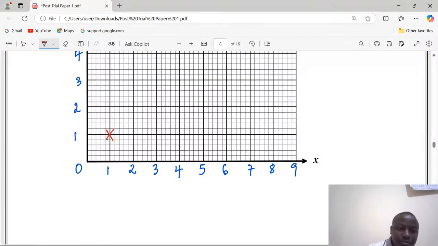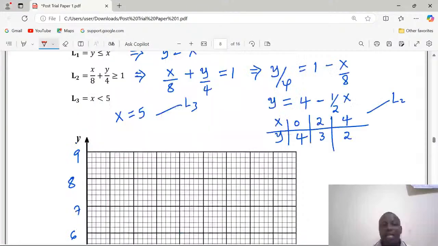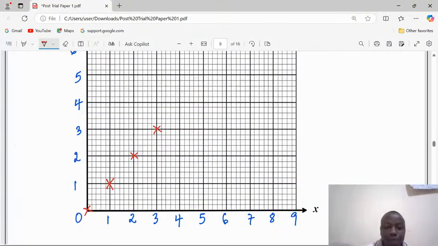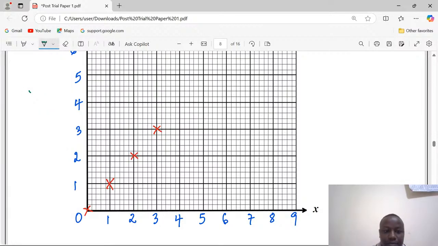For the first borderline, y equals x means 1, 1, 2, 2, 3, 3, 0, 0. That is the first borderline. And for your information, it's going to be a complete line because the inequality has less than or equal to. So it's a complete borderline. I'm going to use my ruler to come up with this line. That is the borderline y equals x.